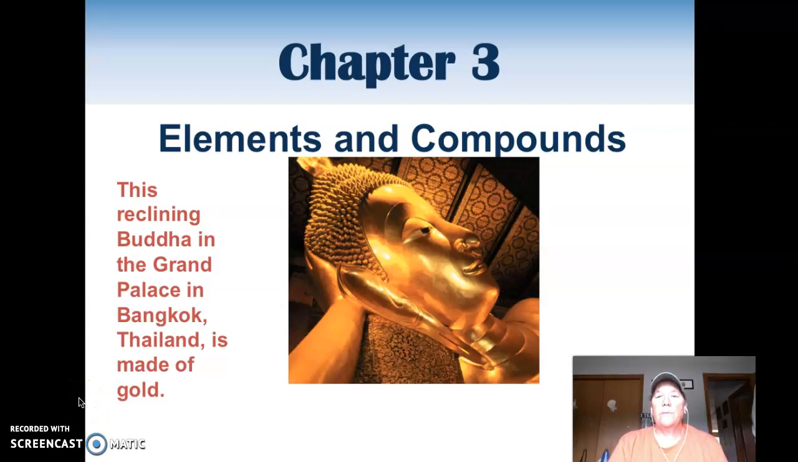So today we start chapter 3. Chapter 3 is about elements and compounds. These are the little particles that make up all matter, okay? An element and a compound are pure substances. Their composition is always the same.